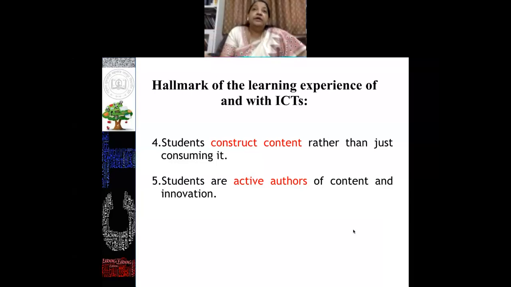They are very able to use innovative ideas and innovative techniques to develop their own understanding and their own level of learning. They can construct their own content. They can become an author of their active learning. These are the five basic aspects which every teacher must understand while using these technology or modern technological methods in our day-to-day classroom teaching learning environment.